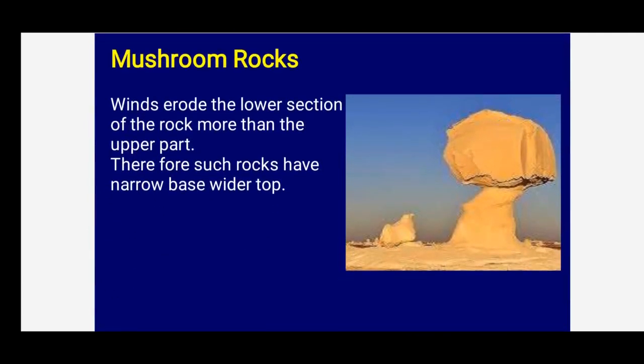Let's come to the first one, mushroom rocks. Mushroom rocks are formed when winds erode the lower section of the rock more than the upper part. Actually, this is a soft rock. So when the wind blows, it erodes the lower section of the rock much more quickly compared to the upper section. Under such conditions, these kinds of mushroom rocks may form. Understand, children? They have a narrow base and are wider at the top. These are the mushroom rocks, which you can see only in the deserts.